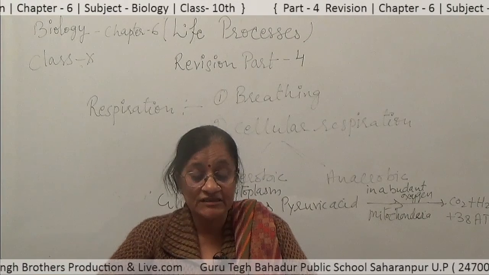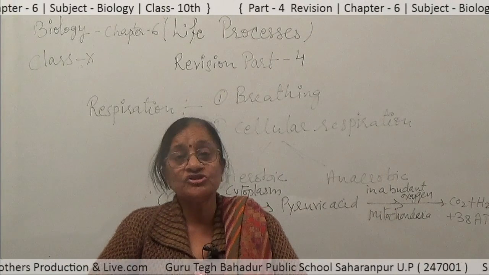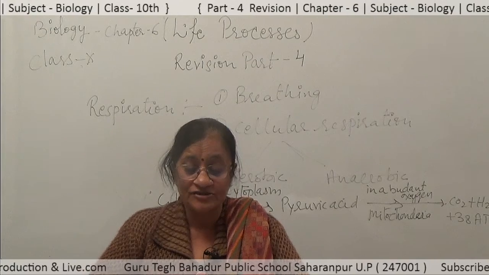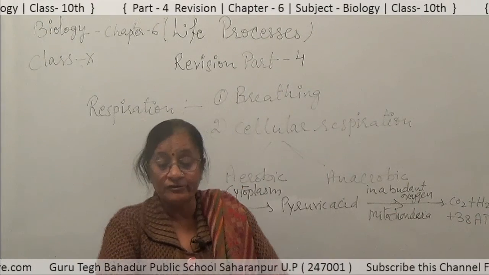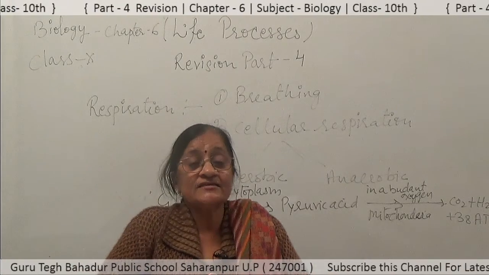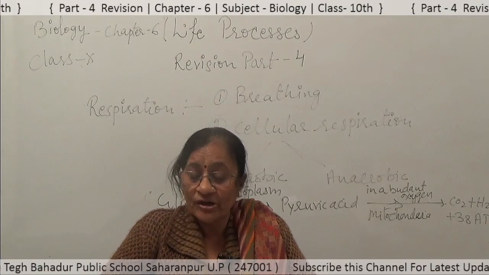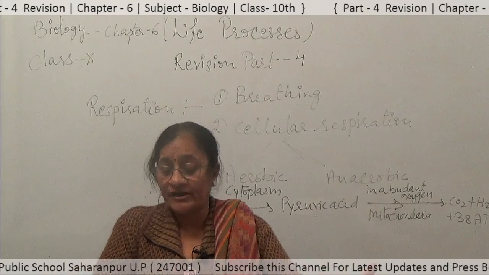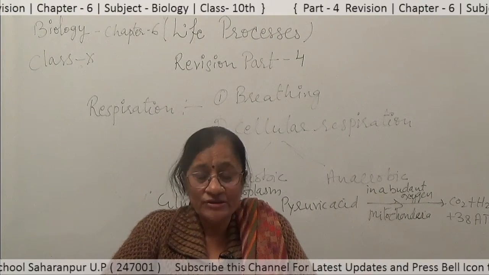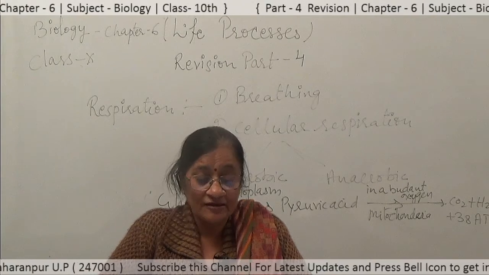It is the conversion of pyruvic acid into CO2 plus H2O plus a large amount of energy, and this reaction occurs in the mitochondria. So aerobic respiration consists of glycolysis and the Krebs cycle.